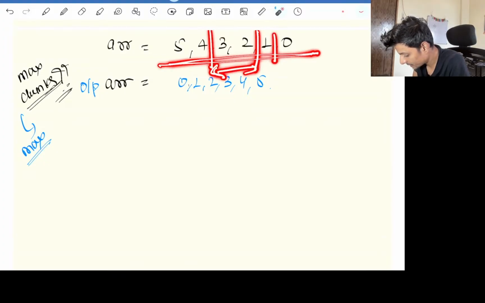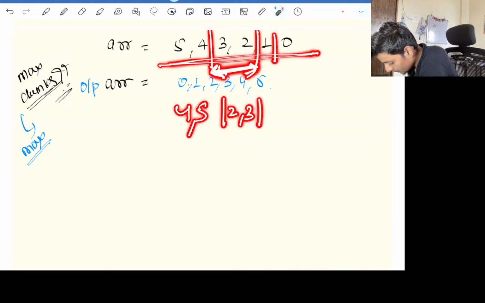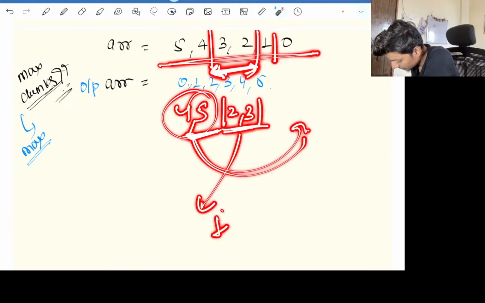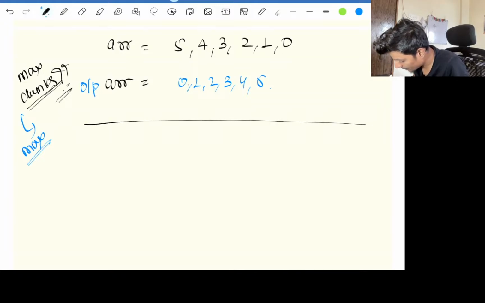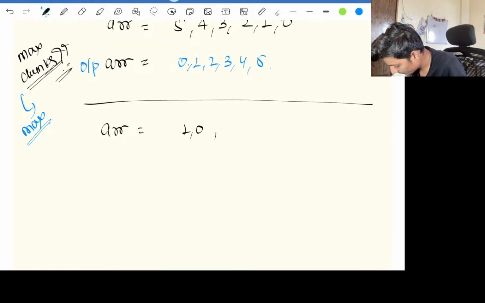We can't make this a chunk, because if we make this a chunk, they will sort in place as 2 3, but 4 5 can't go back, right. The chunk should be at its place only, it just needs to be sorted. 2 3 can be sorted over here, and this can give you one chunk. Tell me one more answer, guys. I will do one more dry run. For this, what could be the output?